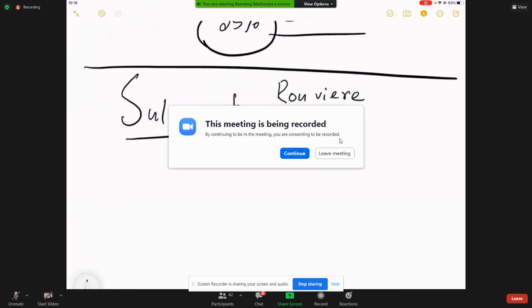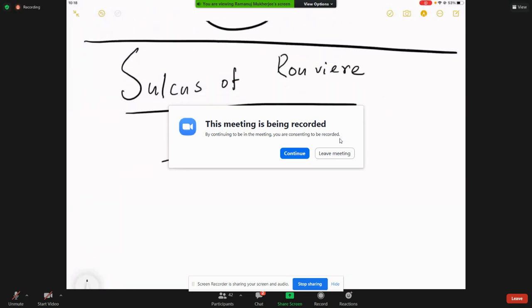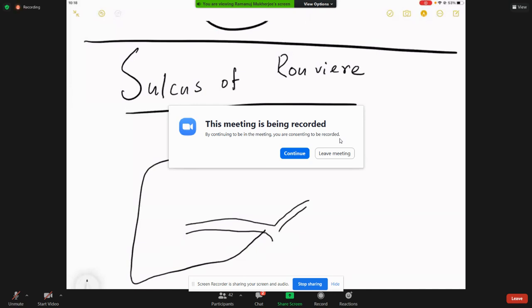Now, the sulcus of Rouviere: all laparoscopic cholecystectomy surgeons always have to pray to the sulcus of Rouviere before they start the worship of doing a laparoscopic cholecystectomy. Okay, watch, this sulcus is the sulcus of Rouviere.